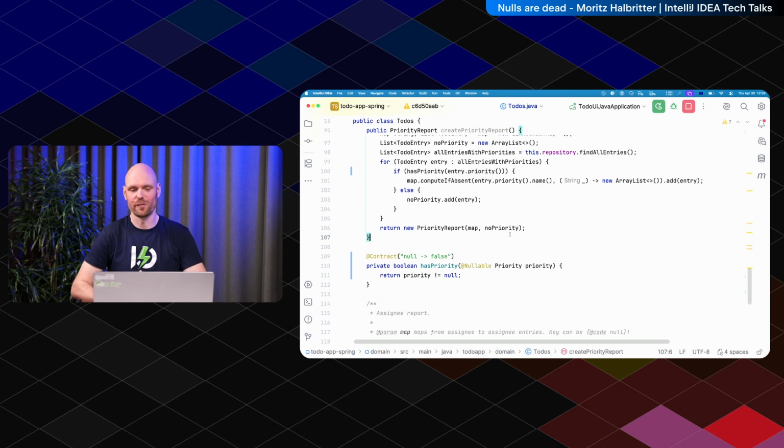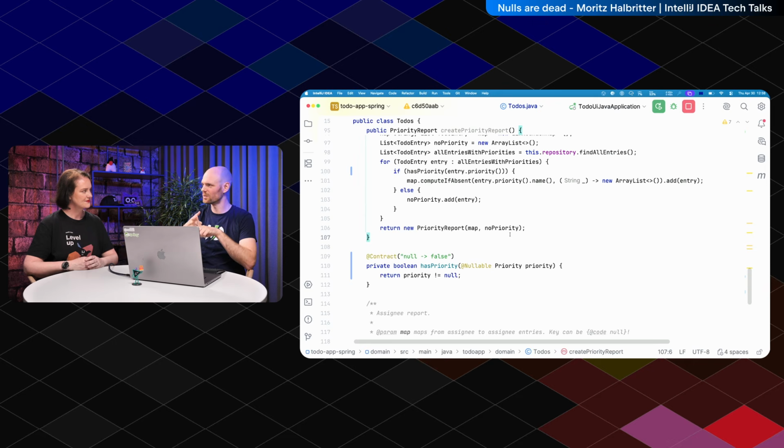Those are the ways to fix it. Either you suppress the warning, that's the worst option. You add an assert, that's fine. We have some asserts in Spring Boot too. Or you put a contract in there. And what is your preferred way? My preferred way is absolutely the contract, if you can do it with an @Contract, because that's the cleanest way with the least side effects, and it has no runtime effects.